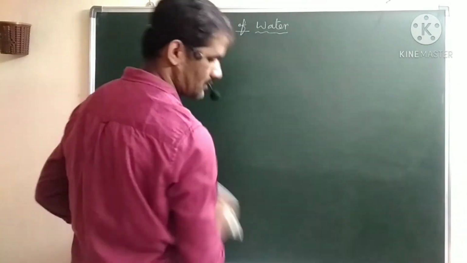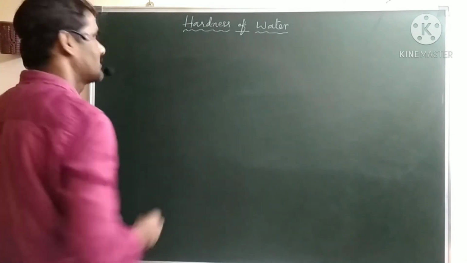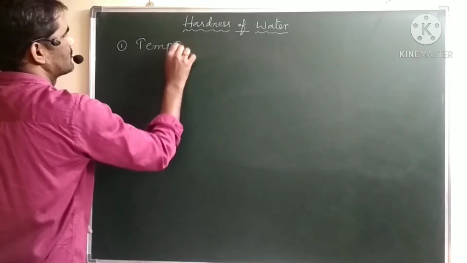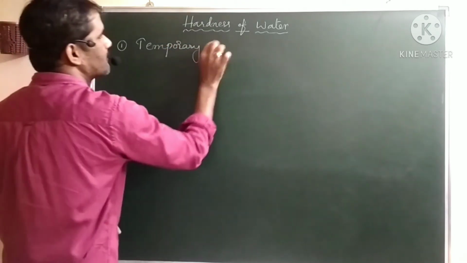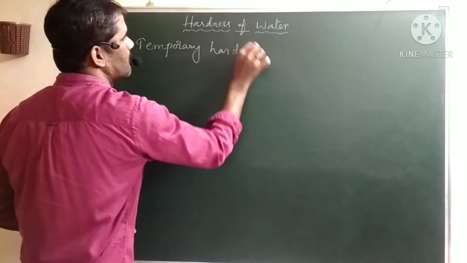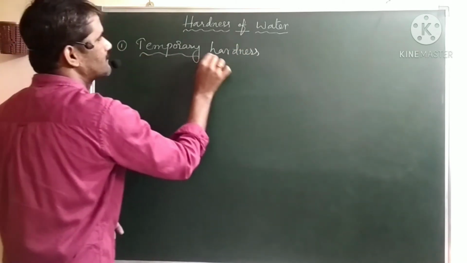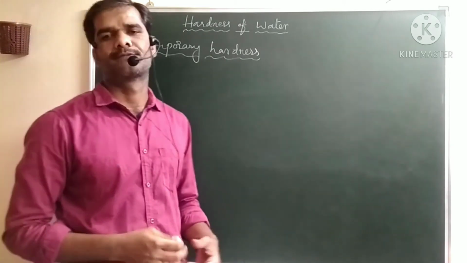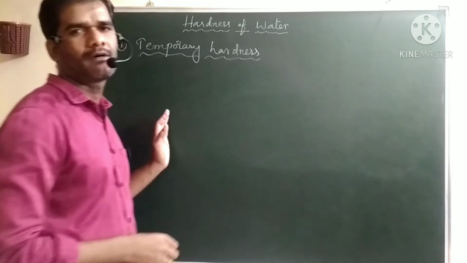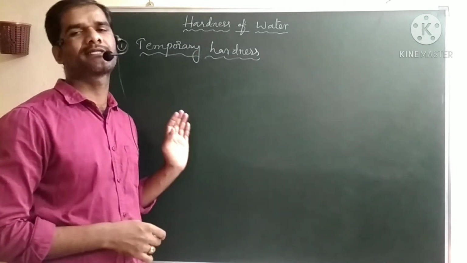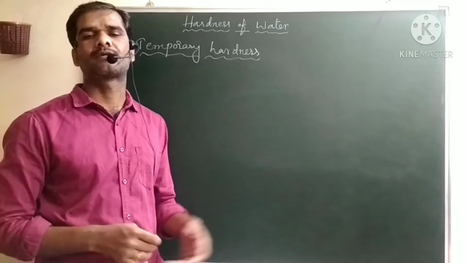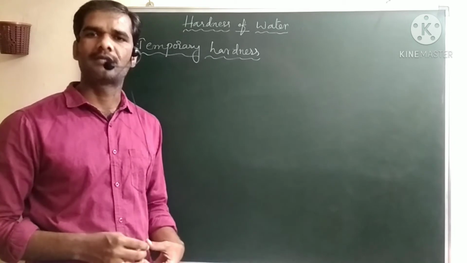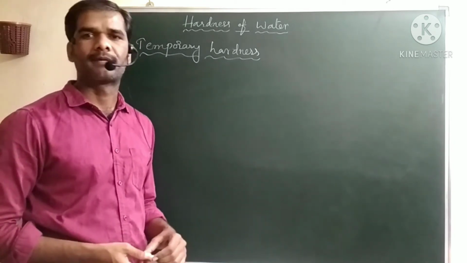So hardness of water we can generally classify in two ways. One is temporary hardness and the second one is permanent hardness. First of all, what is temporary hardness? How does it come? Generally, temporary hardness is due to the presence of calcium and magnesium salts of bicarbonates. Bicarbonates of calcium and magnesium are responsible for the temporary hardness.